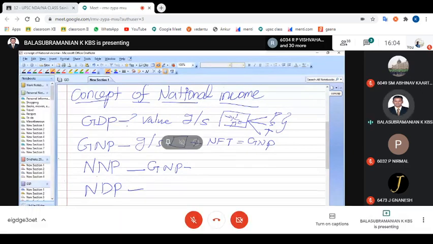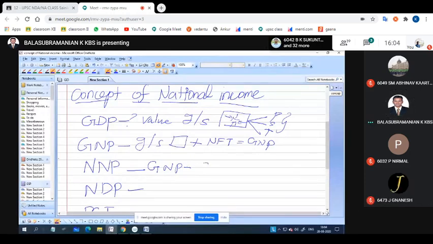Then how the net national product is calculated: GNP minus depreciation. Depreciation in the sense expenditure. Out of our gross national product, how much fund we have utilized for our country's welfare, means expenditure. So if you minus it, you get the NNP. NNP means net national product. We have to minus depreciation. Depreciation means expenditure from the GNP, which is known as NNP, net national product.